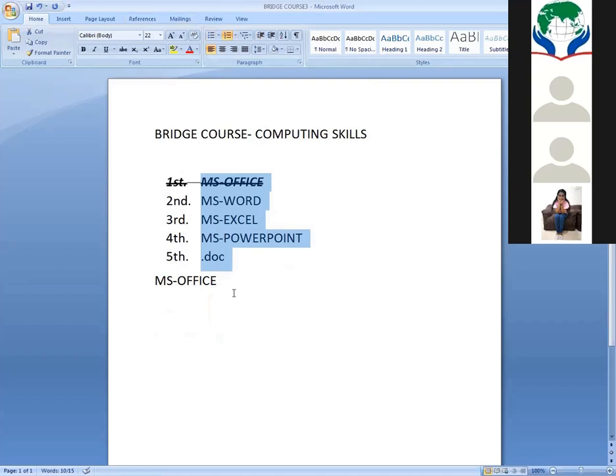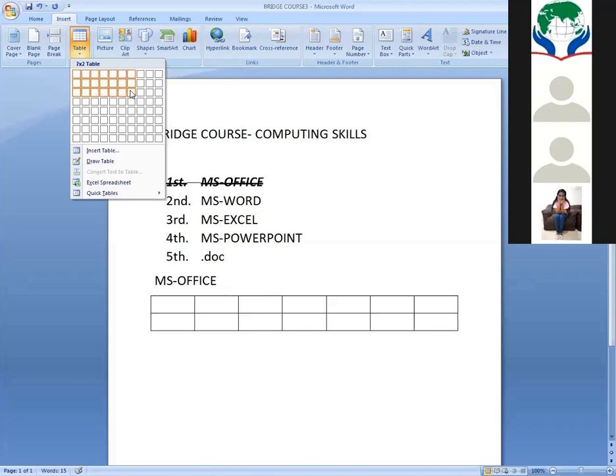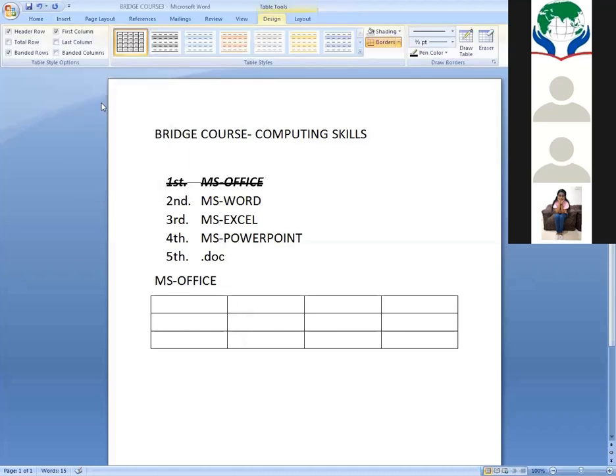Next, the insert menu. Insert means you have to insert something in your Word document, right? So first, insert table. So the table contains what? Table contains rows and columns. How many columns in this table? 4 columns.